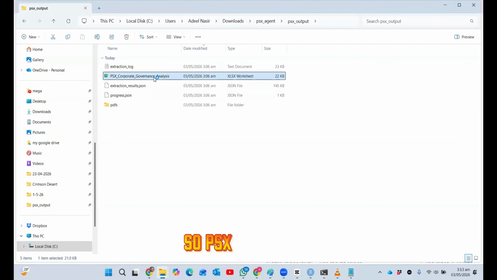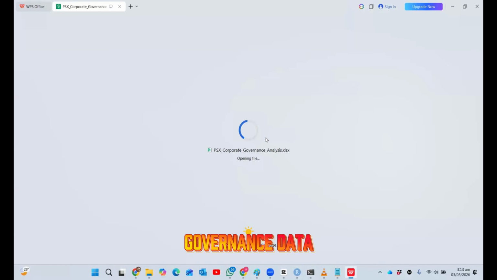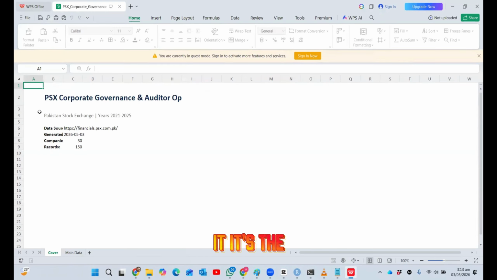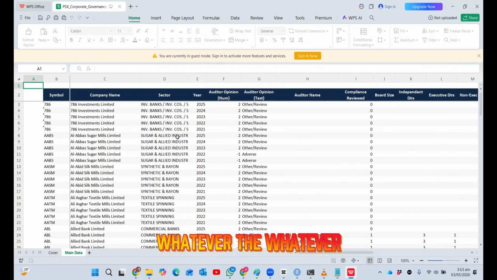So the PSX corporate governance data, let's look at it. It's the output data. As you can see, PSX corporate governance and auditor opinion, with the data source date, and there are 30 companies and 150 records. Whatever the agent found, it has given the value for it. It doesn't apply zeros to the empty fields. That is a little bit manual.